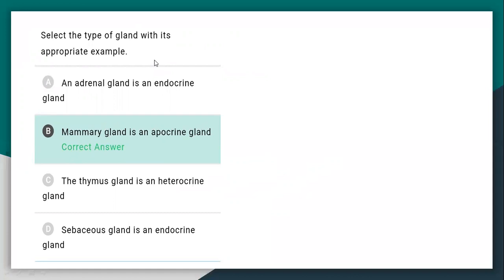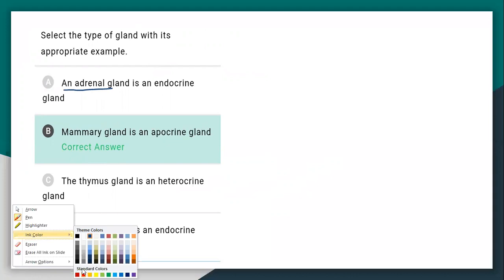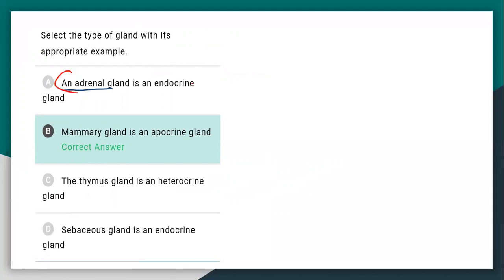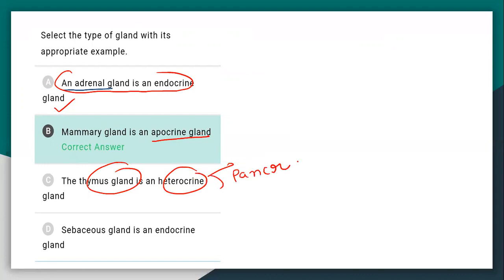Here, two options are correct. Adrenal is an endocrine gland. This is correct. And the mammary gland is an apocrine type gland. Thymus is not heterocrine. Heterocrine glands have both exocrine and endocrine functions, like the pancreas. The pancreas is a heterocrine gland, having both exocrine as well as endocrine functions.